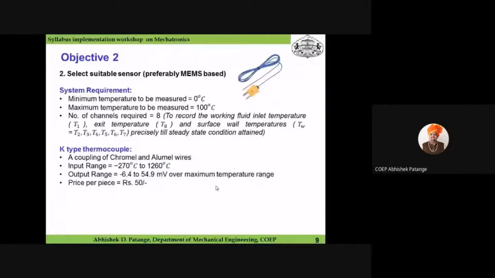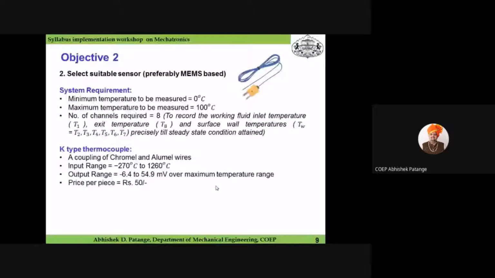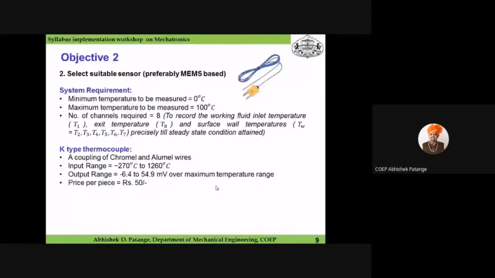The number of channels required is 8, because I want to record the working fluid temperature at inlet as T1, at outlet as T8, and the surface wall temperatures. There are 6 locations where I have to measure the surface wall temperature, so I need 8 channels for temperature measurement. This is the system requirement which students will identify with respect to their application.